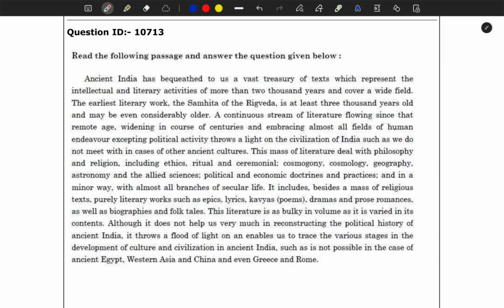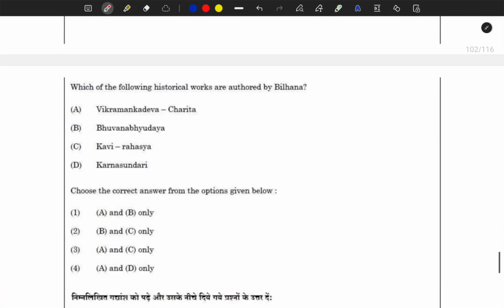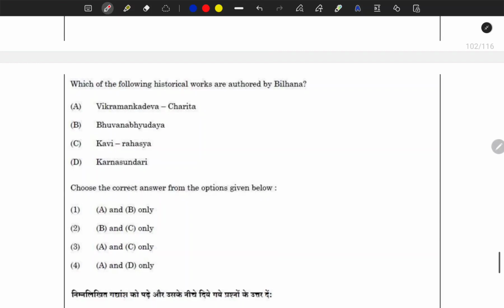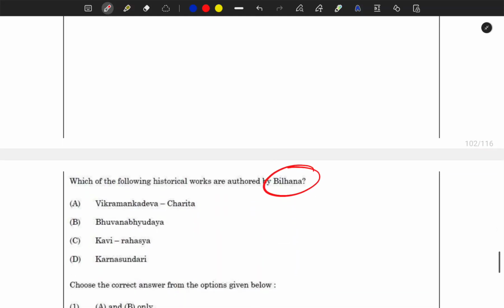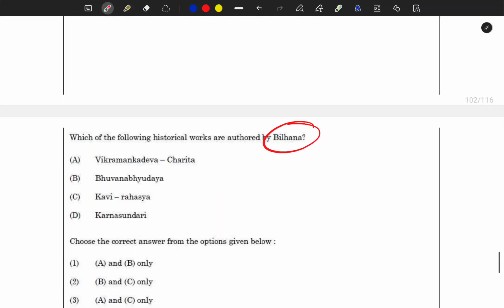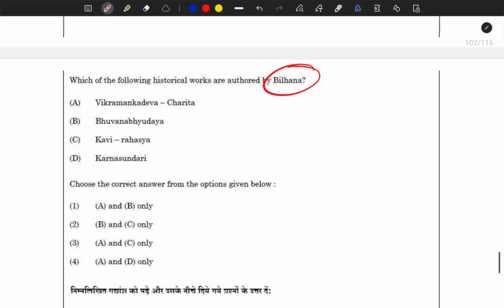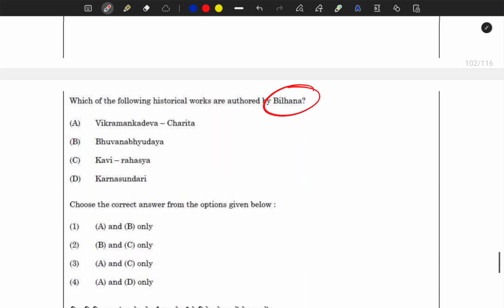So next question again: which of the following historical works are authored by Bilhana? If we think about Bilhana, here I can think about the Karna Sundari.